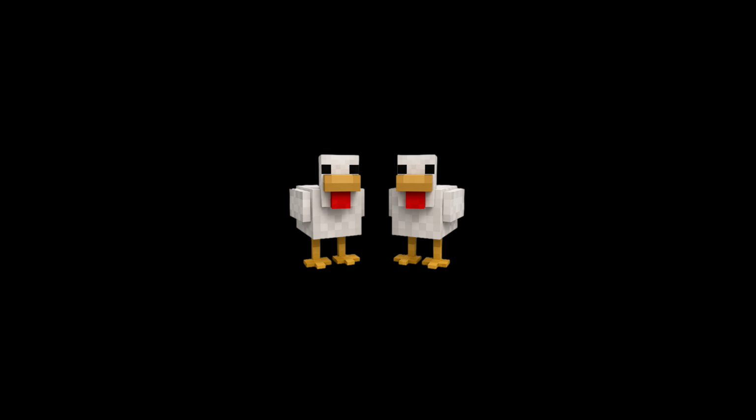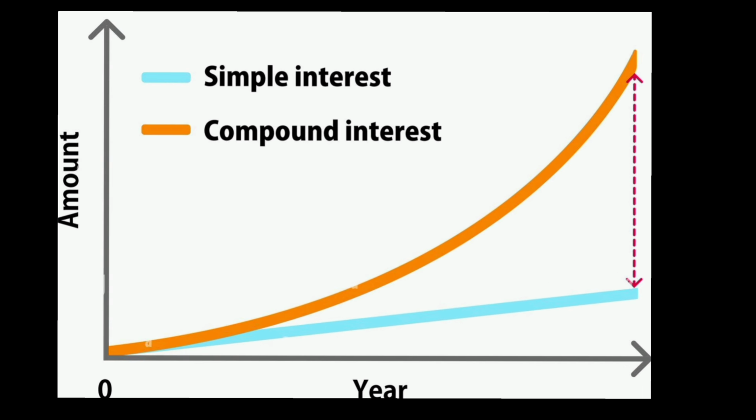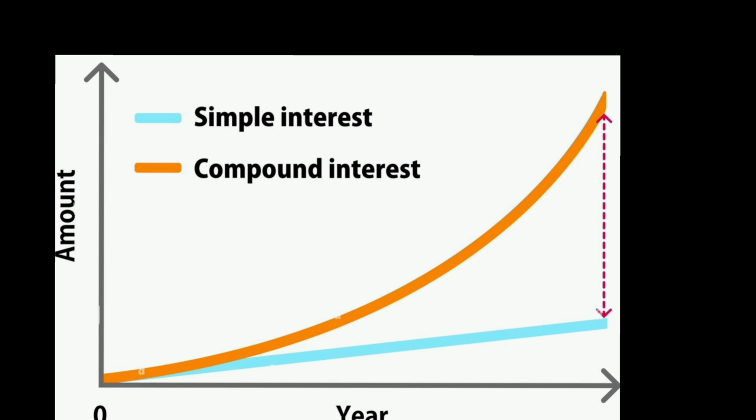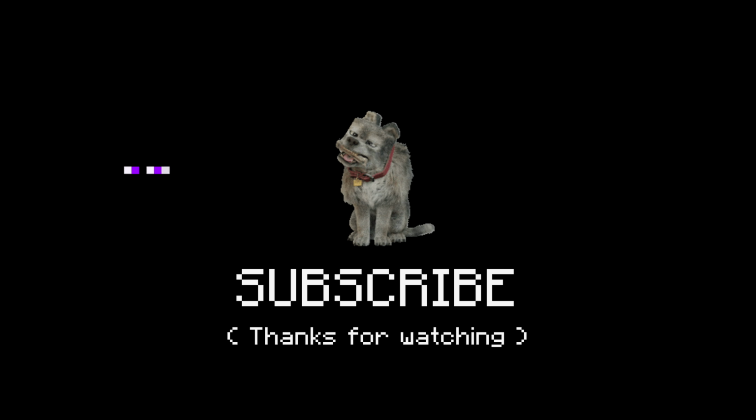The difference may not seem huge over just 2 years, but over many years, compound interest grows faster and faster because interest keeps piling on top of interest. So Steve learned his lesson, and now you know too. Whether you are borrowing wood, coins, or anything else, always check whether the interest is simple or compound, because it can make a real difference.